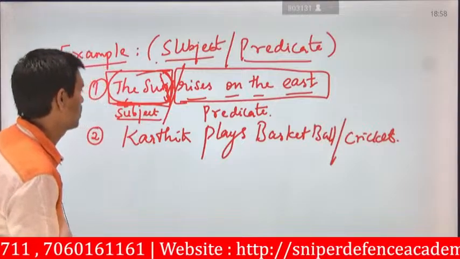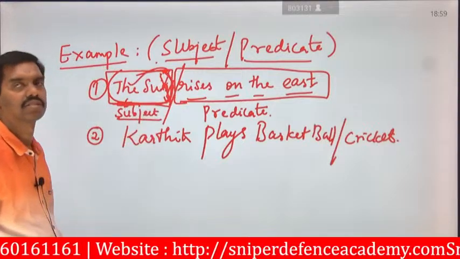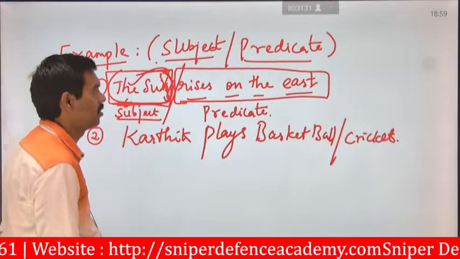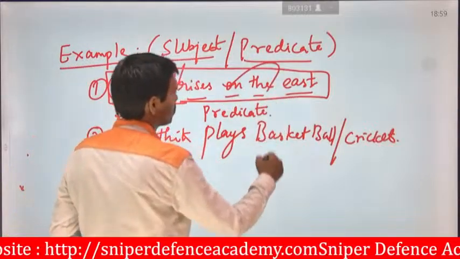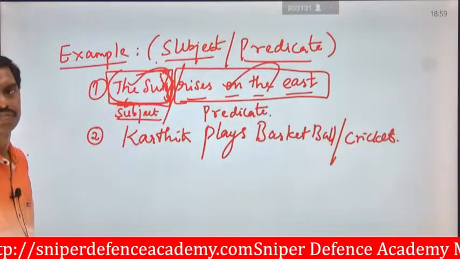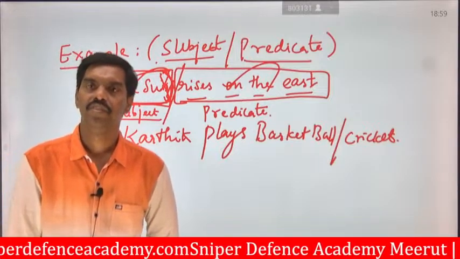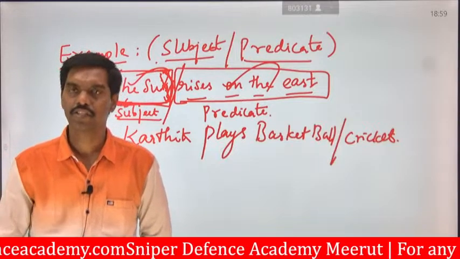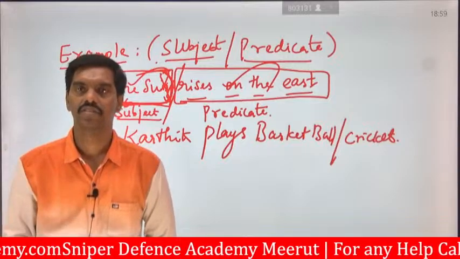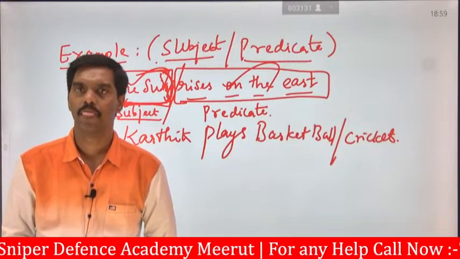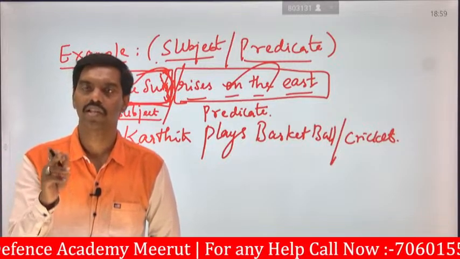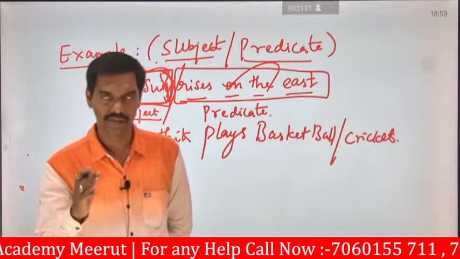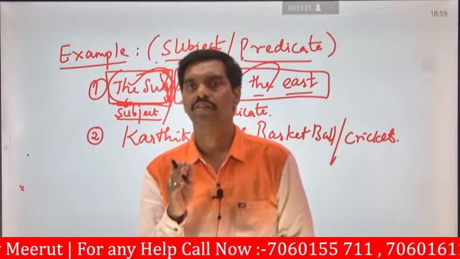So here the subject is sun. The sun is the subject, and the predicate will be rises on the east, rises on the west, or rises on the south, whatever it may be. But it is doing something. It may rise anywhere, so we don't need to worry about that. But what it is doing, what action takes place, that is the major role here.